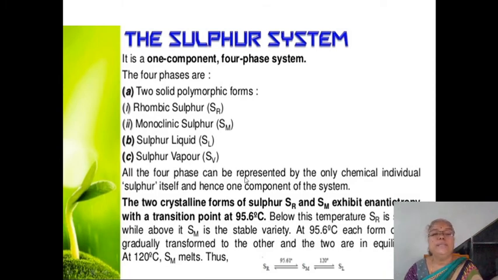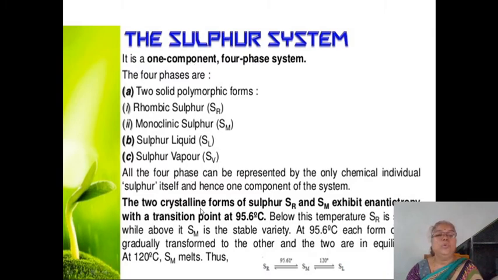All the 4 phases can be represented by only a chemical individual, sulfur itself, and hence it is a one component system. That means the composition of all these phases is explained by using one component, and that one component is sulfur only. So the sulfur system is also an example of a one component system.